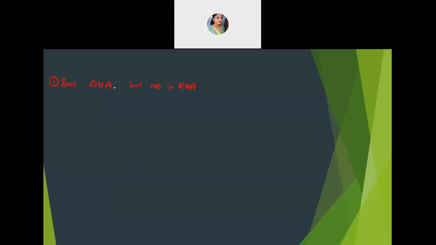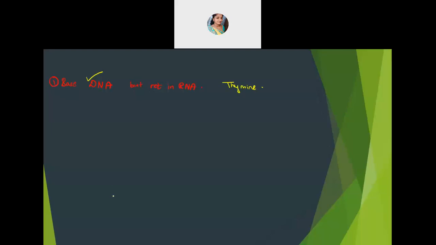Base which is present in DNA. It is there in DNA, but it is not there in RNA. Yes, very good. Thymine is the answer. Thymine is the correct answer. Thymine is there only in DNA, no? It's not there in RNA.